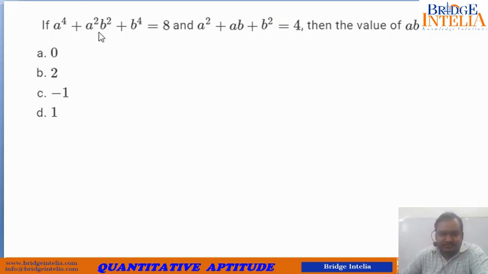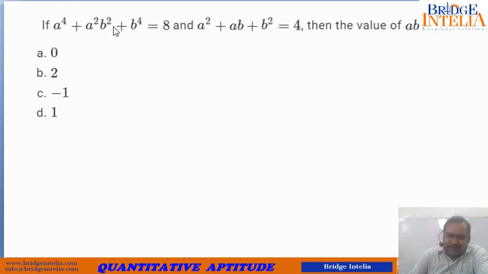So as I already told you, algebra is all about practicing. So you'll have to practice more and more. While practicing, you have to keep in mind that you need to expose yourself to newer and newer questions. That means the more different varieties of questions you come across, the more likely it is that you encounter that question once again. So let's see how to solve this one.